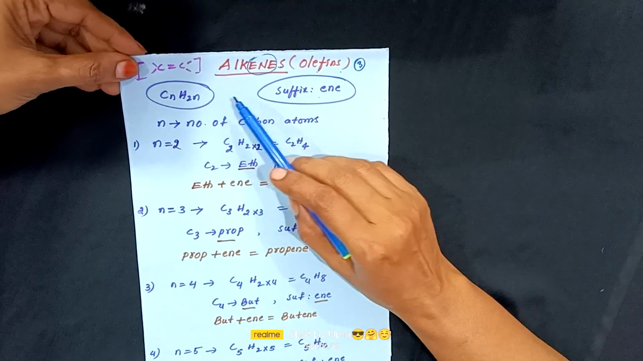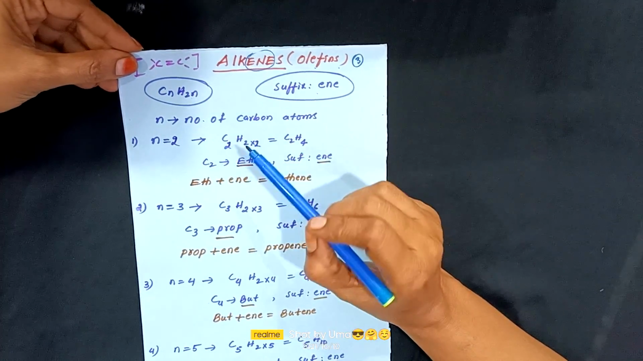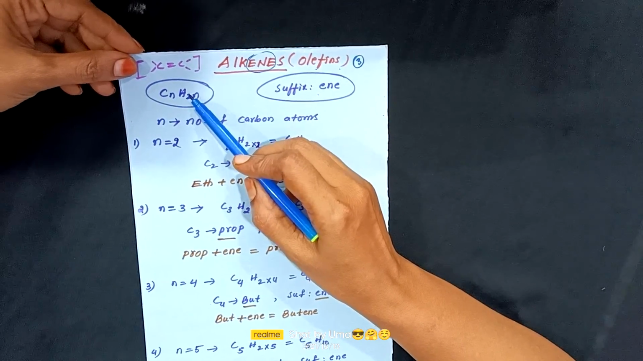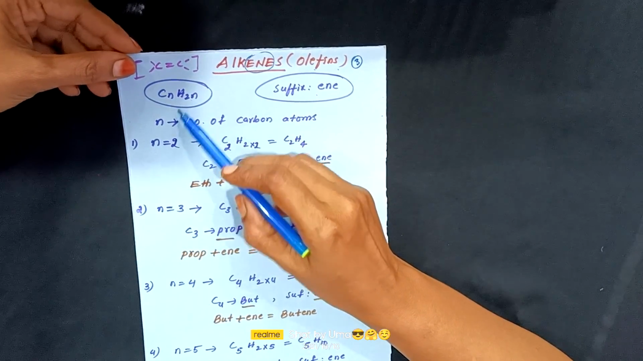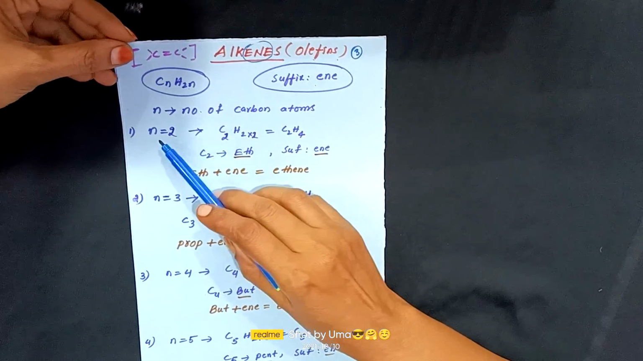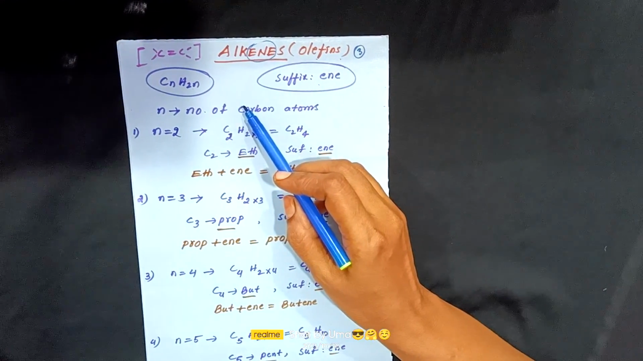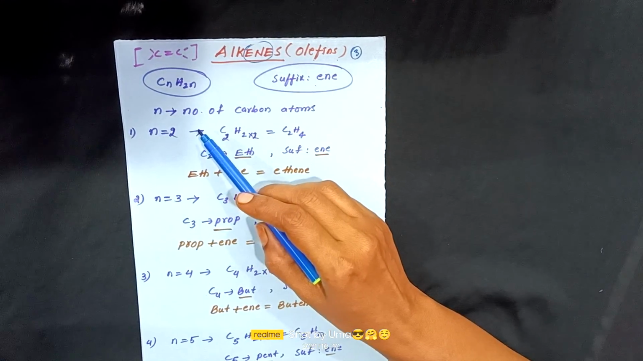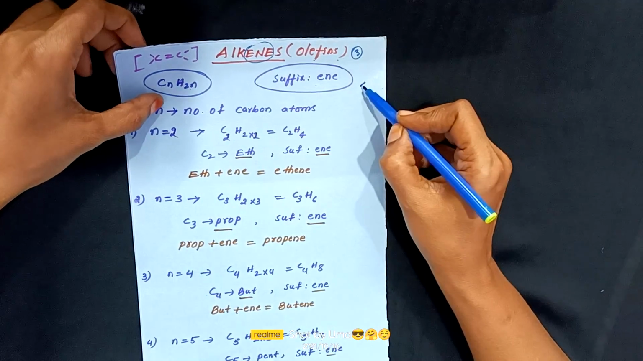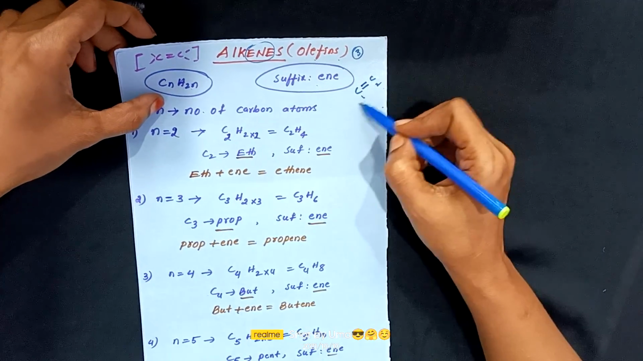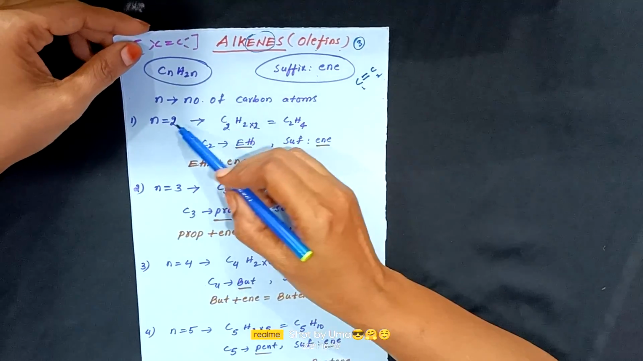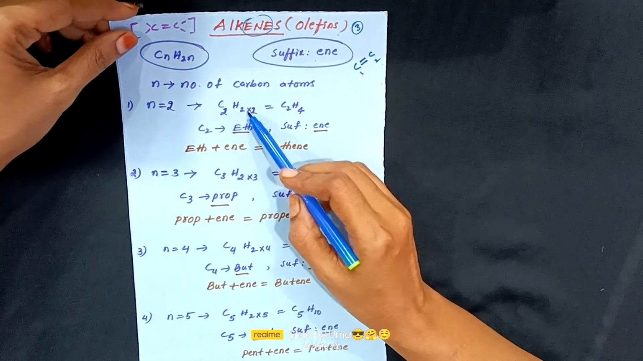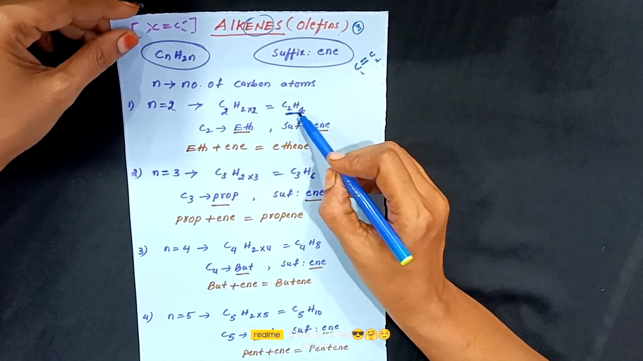What is the general formula for alkenes, children? CnH2n. That means the number of hydrogens is double the number of carbon atoms. Here n represents the number of carbon atoms. You have to take n equal to 2 onwards, not from 1, because a double bond is possible only between two carbon atoms. If n equal to 2, you get C2H4. C2H4 is the formula of the first compound.